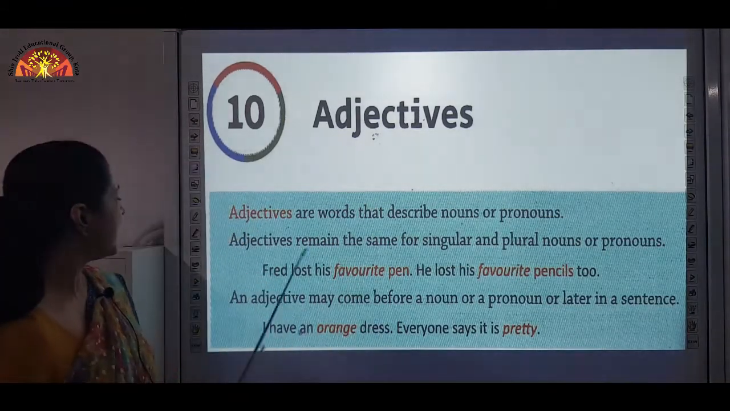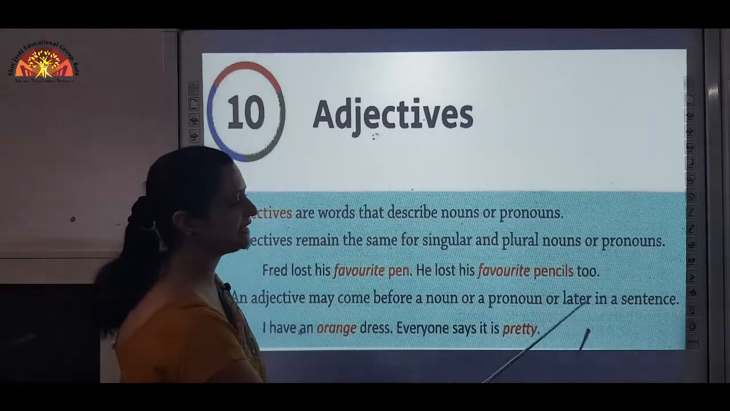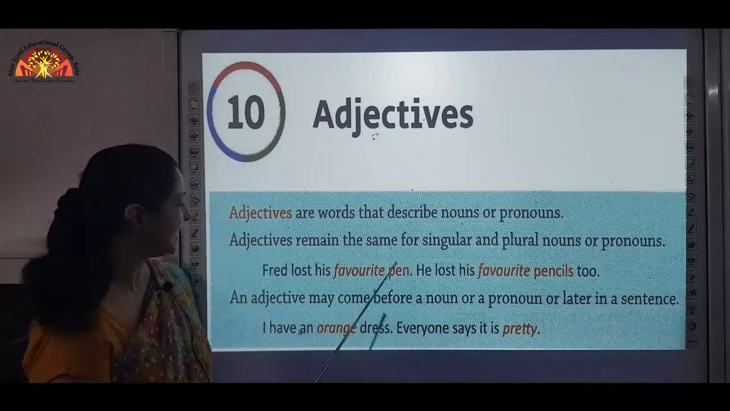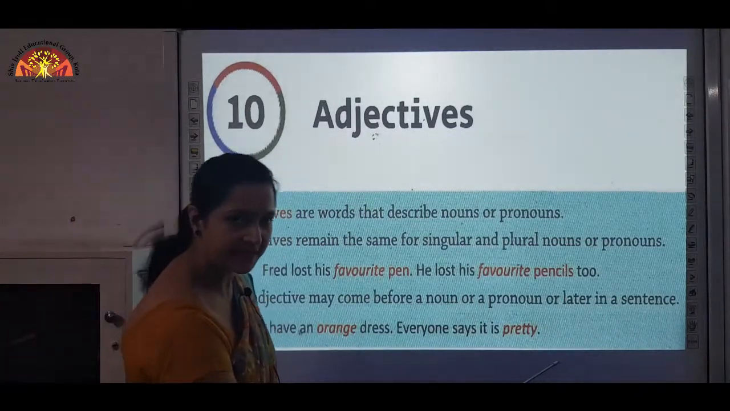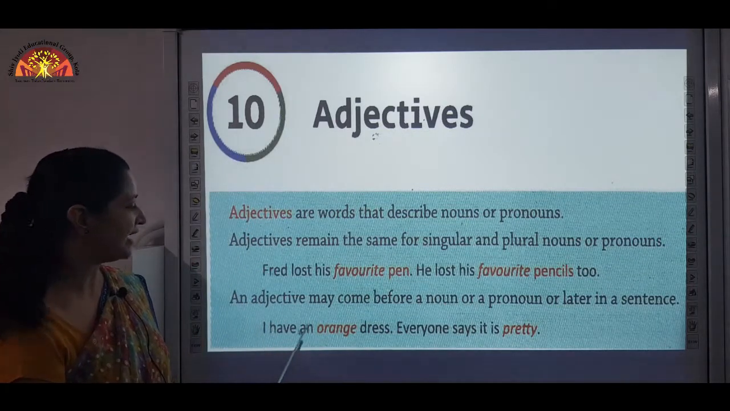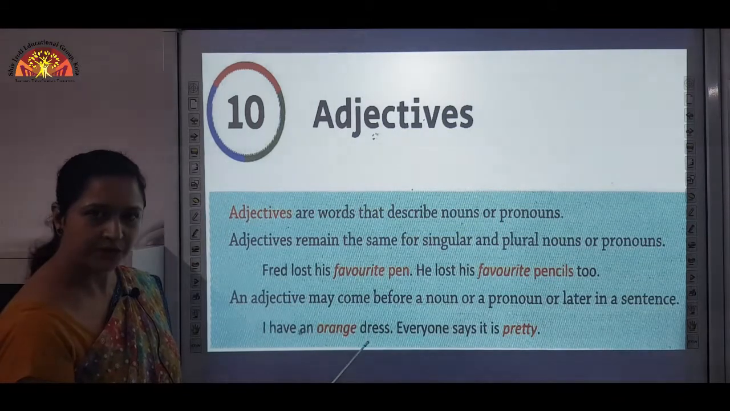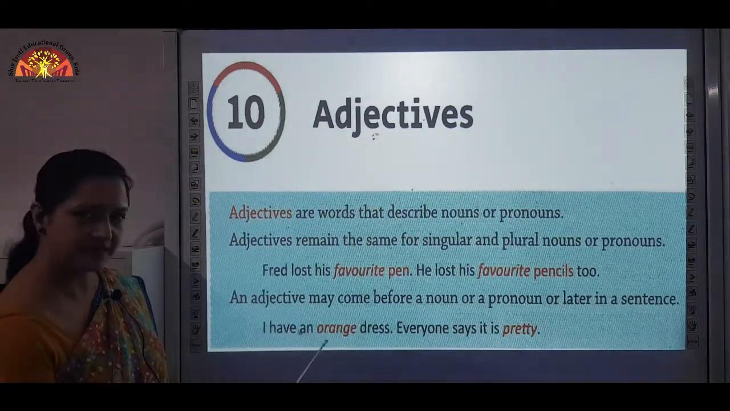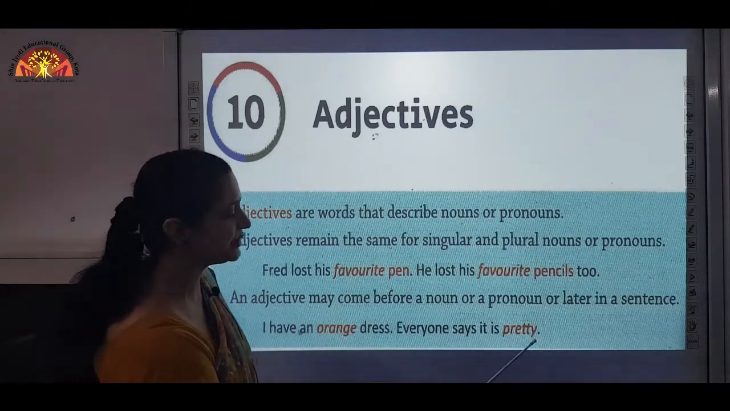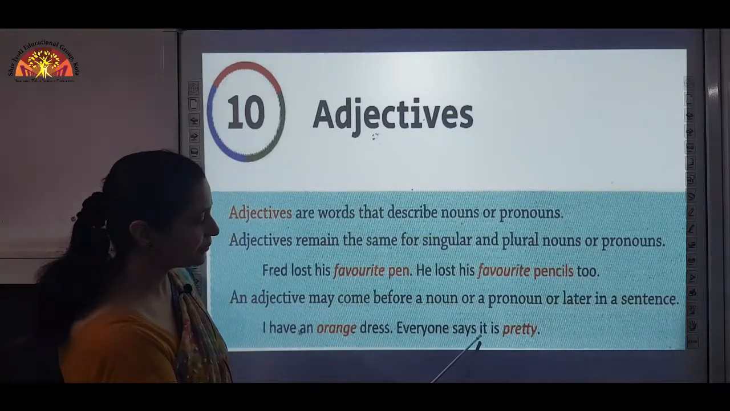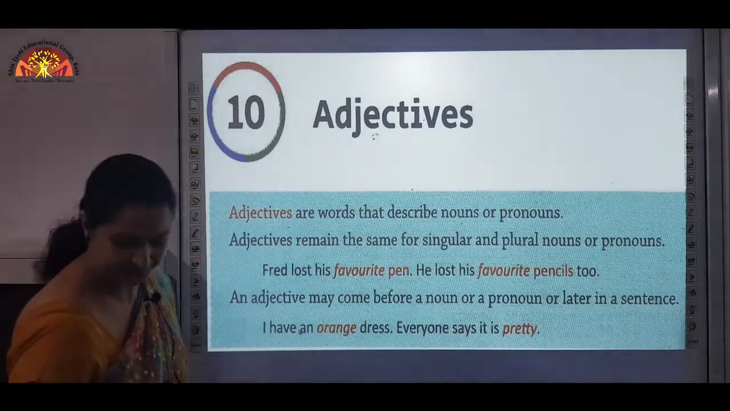Okay? An adjective may come before a noun or a pronoun or later in a sentence. It can come before a noun or later in the sentence. For example, I have an orange dress. Here you can see dress is a noun and before that the adjective is here. And in the next sentence, everyone says it is pretty. So here it is a pronoun and here later in the sentence the adjective has come.